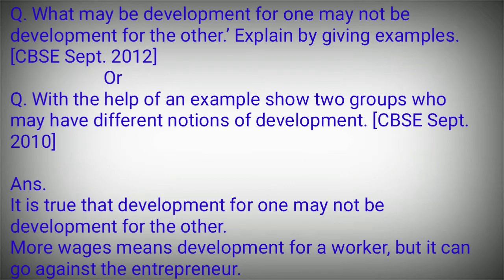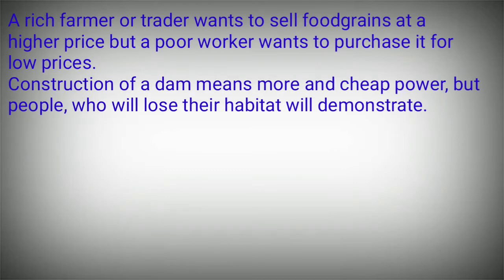What may be development for one may not be development for the other. Explain by giving example. This question was asked in CBSE 2012. Or with the help of an example, show two groups who may have different notions of development. Asked in CBSE 2010. Answer is, it is true that development for one may not be development for the other. More wages means development for a worker, but it can go against the entrepreneur. A rich farmer or trader wants to sell food grains at a higher price, but a poor worker wants to purchase it for low prices. Construction of dams means more and cheap power, but people who will lose their habitat will demonstrate.